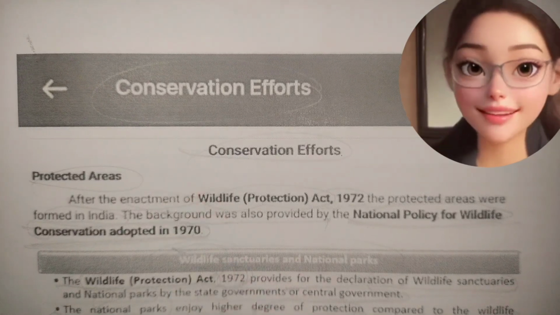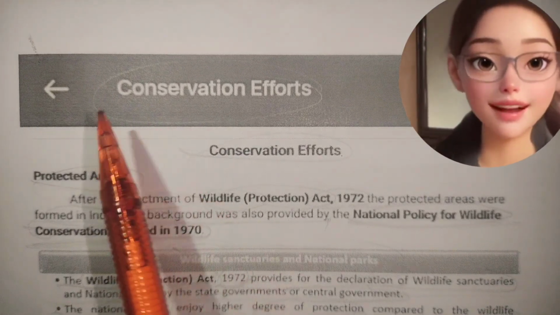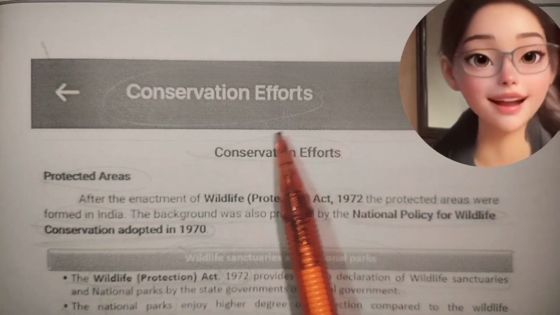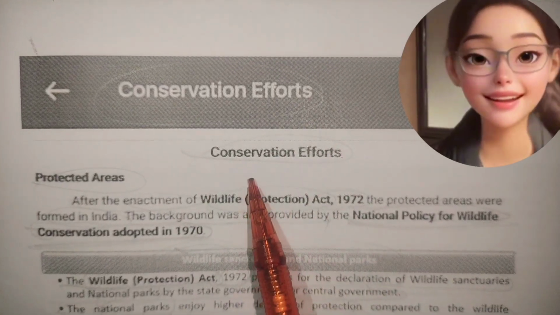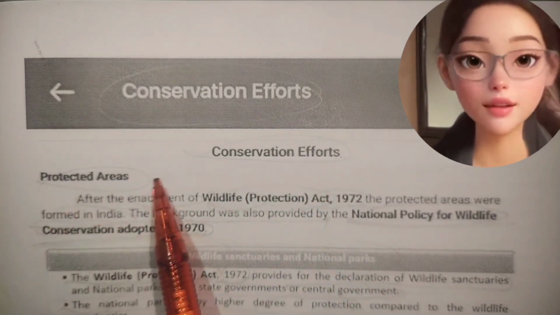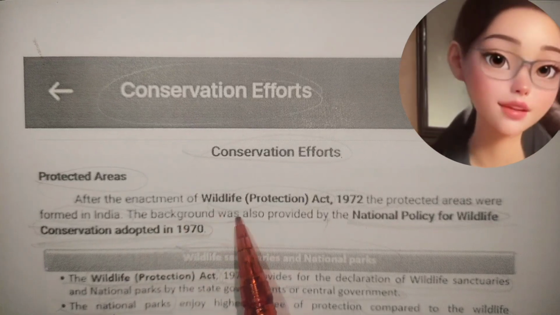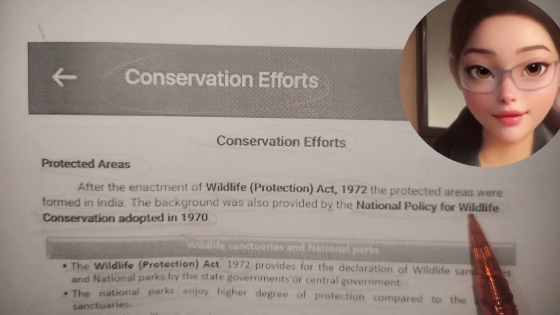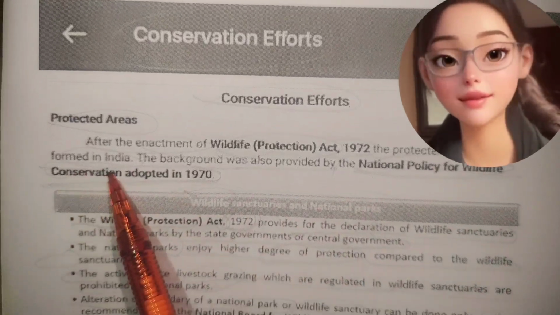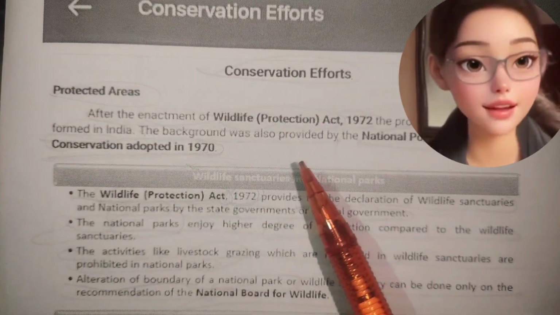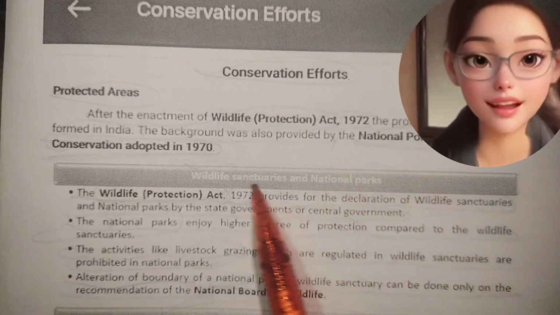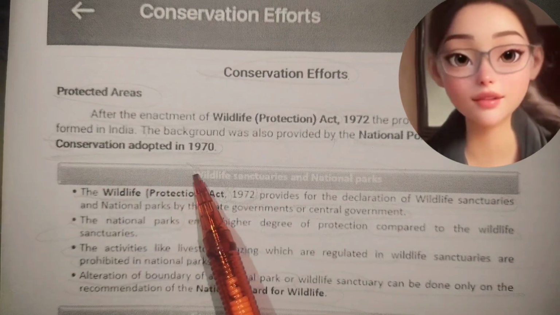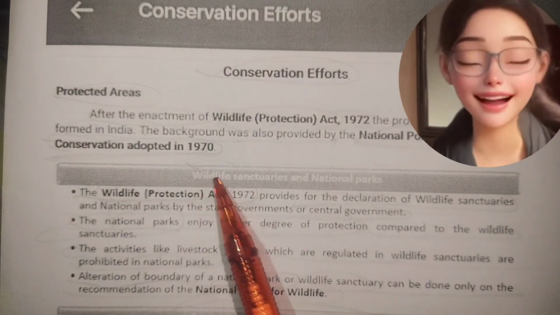Let us start the ecology and environment chapter on conservation efforts. Next chapter is conservation efforts, protected areas. After the enactment of the Wildlife Protection Act 1972, the protected areas were formed in India. The background was also provided by the National Policy for Wildlife Conservation adopted in 1970.